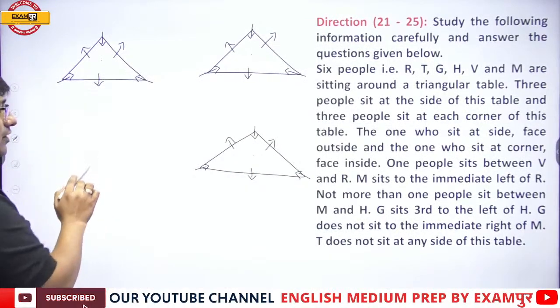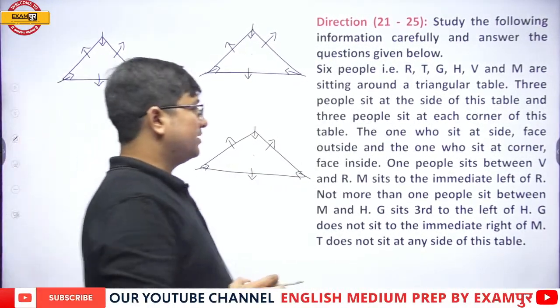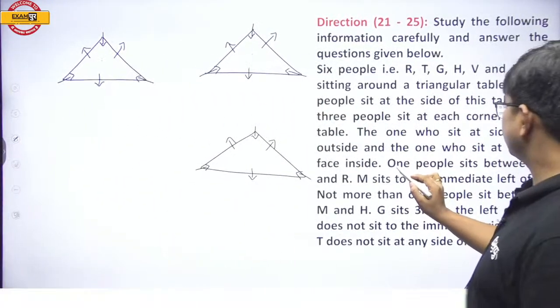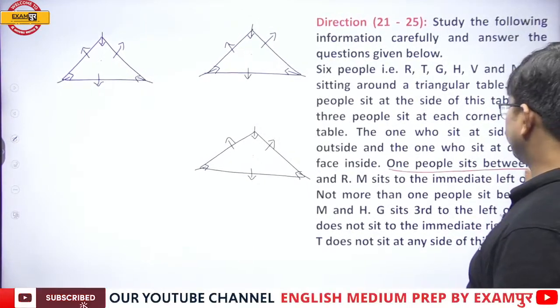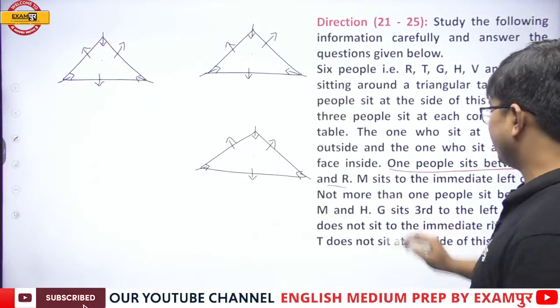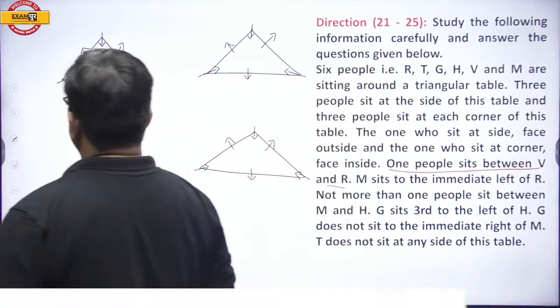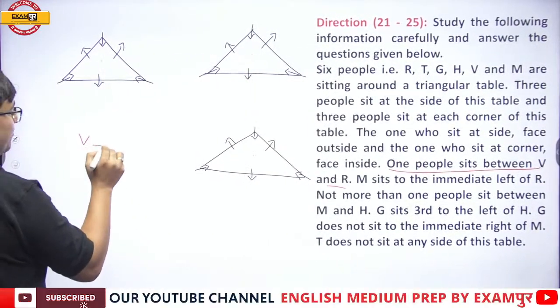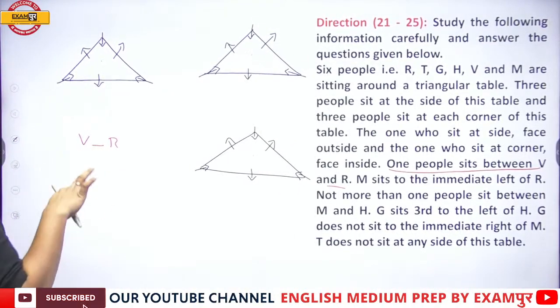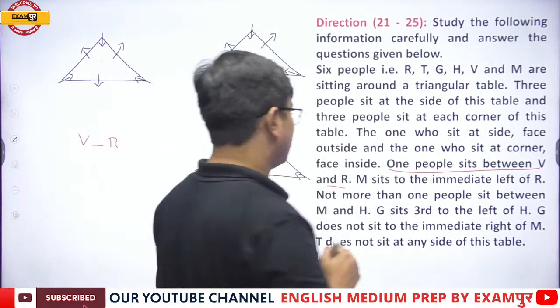Now, moving ahead. Now see, my dear students. One person sits between V and R. Now see, one person sits between V and R, but who sits at the corner and who sits at the middle of the side is not known.